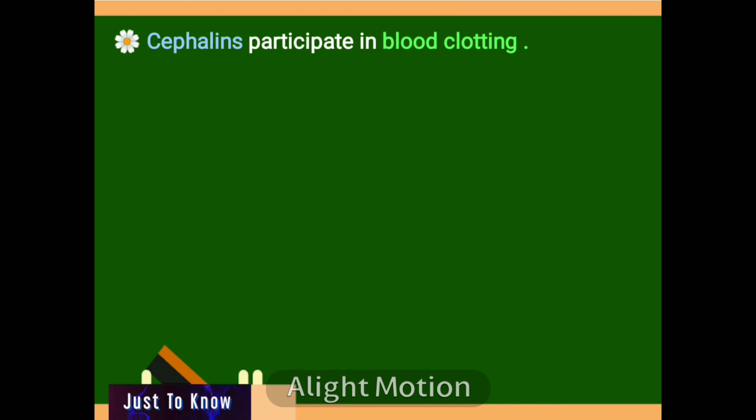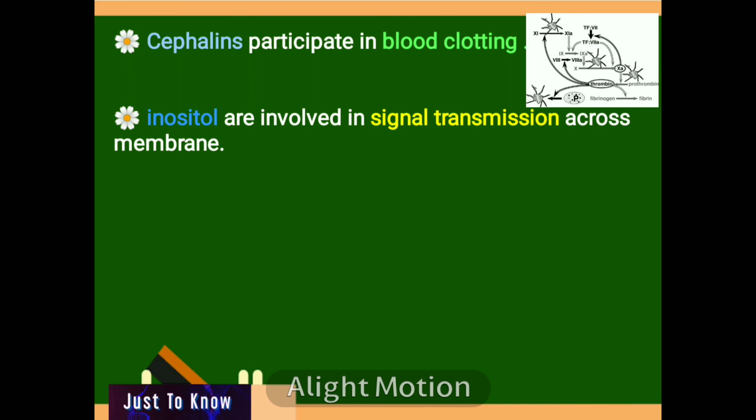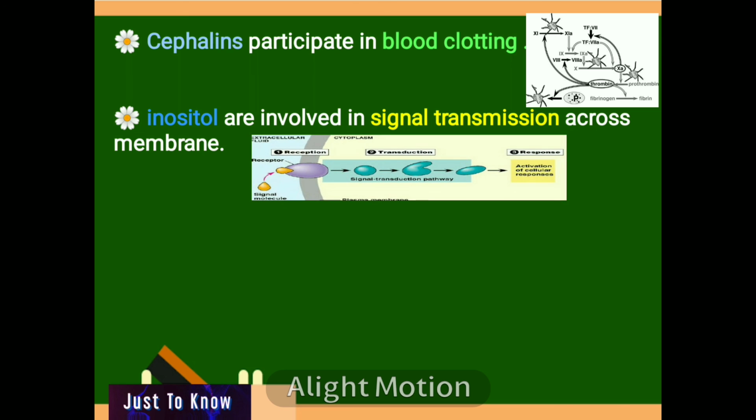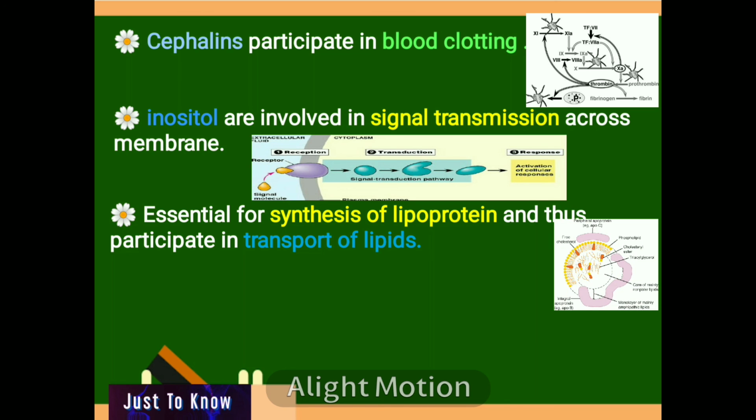Cephalin, an important group of phospholipid, participates in blood clotting. Inositol, a glycerophospholipid, is involved in the signal transmission across the membrane. Phospholipids are essential for the synthesis of different lipoproteins and thus participate in the transport of lipid.